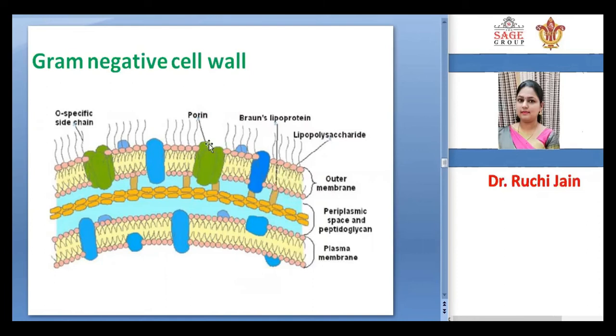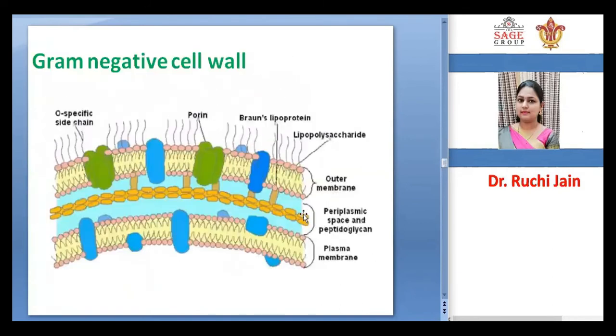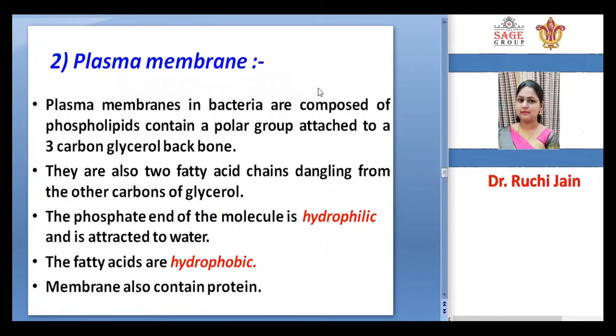Proteins are there, porins for the movement of some solid particles. O-specific side chains are there, and the peptidoglycan layer is present between the plasma membrane and the outer membrane. In a gram-positive cell wall, the peptidoglycan layer is present above the plasma membrane, but in a gram-negative cell wall, it is present between the plasma membrane and the outer lipopolysaccharide membrane. So these differences exist between gram-positive and gram-negative cell walls.